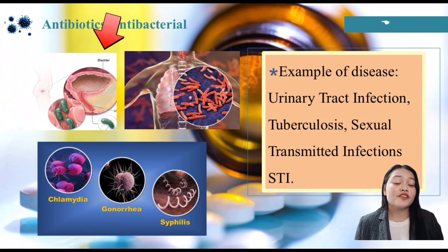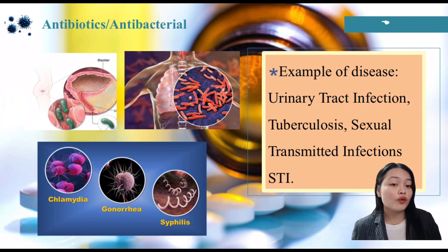So as you can see in the first photo, the UTI or urinary tract infection, the most common bacteria found to cause UTI is Escherichia coli, or E. coli. UTI is a common infection, especially in women. Why? Because bacteria, often from the skin or rectum, enter the urethra and infect the urinary tract.